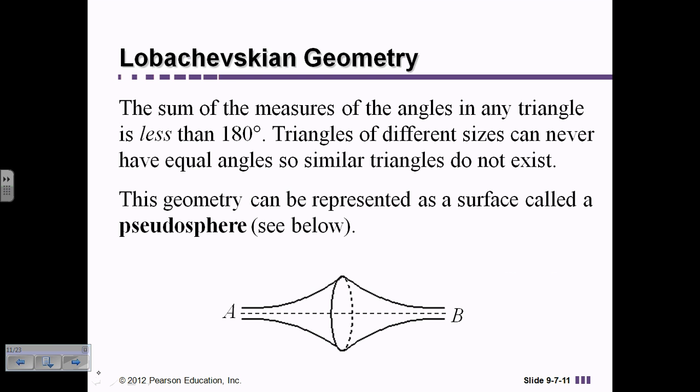And Lobachevskian believed this idea of what we refer to as a pseudosphere. In other words, not a flat surface, but this idea of having a rounded area in the middle, but things tapering off the ends. He believed that the measures of the angles in a triangle sum to less than 180 degrees, whereas the Euclidean theory was that they equaled 180 degrees.